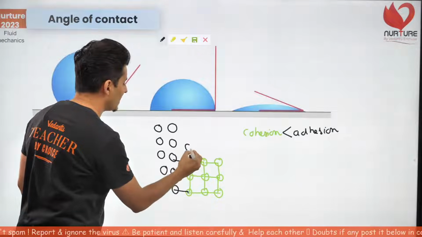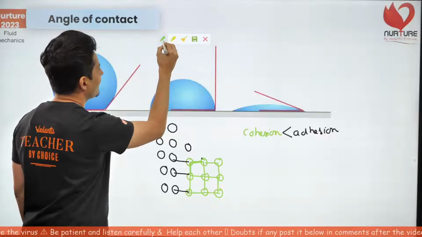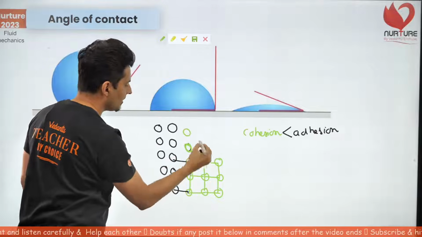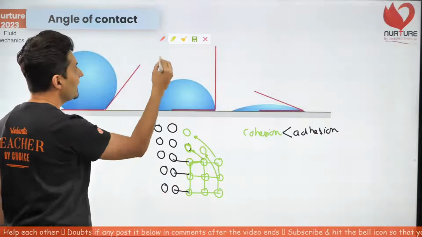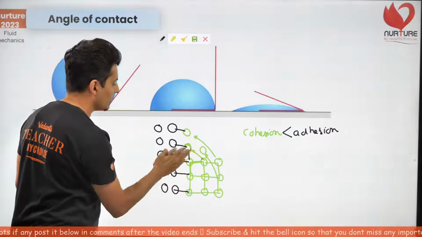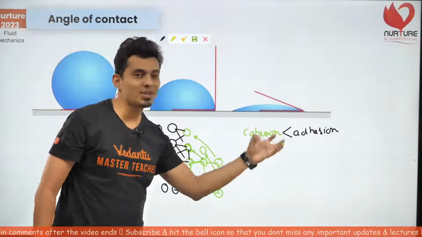I can just jump over here, and if I jump over here, this guy will also think, if I jump over here, and these people will think, if I jump over here. So if these people jump over here, then you will have a stronger bond being formed. All these stronger bonds will be formed. So the adhesion is strong.